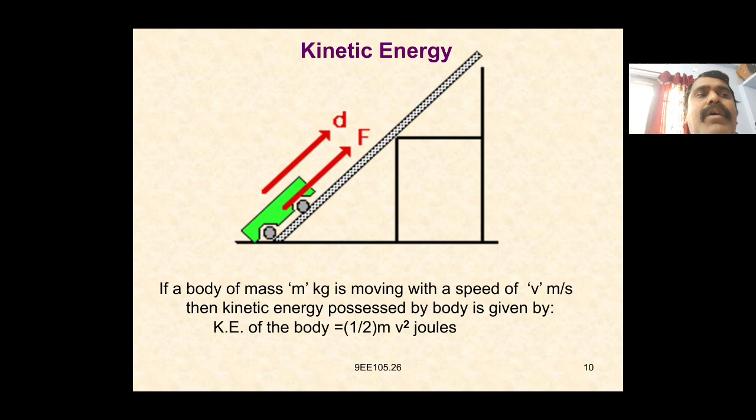This can be stated as: if a body of mass m kg is moving with a speed of velocity v measured in meters per second, then the kinetic energy possessed by the body is equal to half mv square joules.